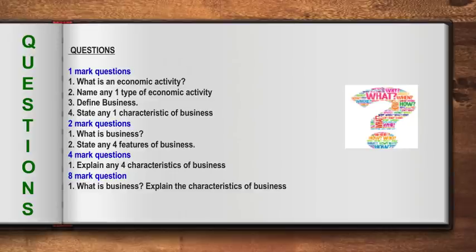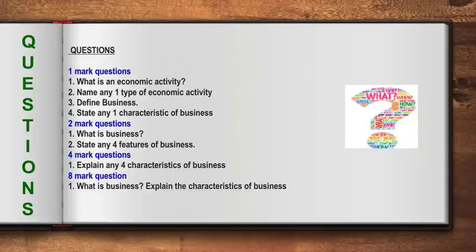4 mark question. Explain any 4 characteristics of business. Now, we have a total of 6 characteristics. But you're lucky they're asking you for only 4. So maybe you can start off your answer by writing the meaning of business and then go on to explain any 4, whichever is easy for you. Okay? And remember, I told you only one side of the page you have to write.